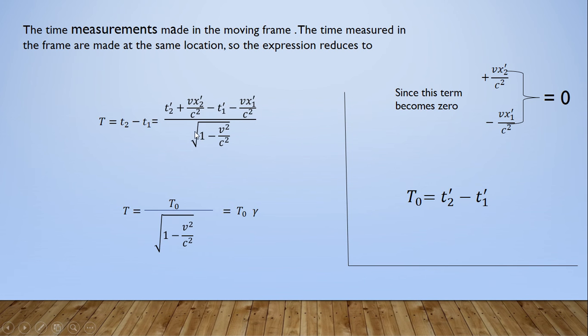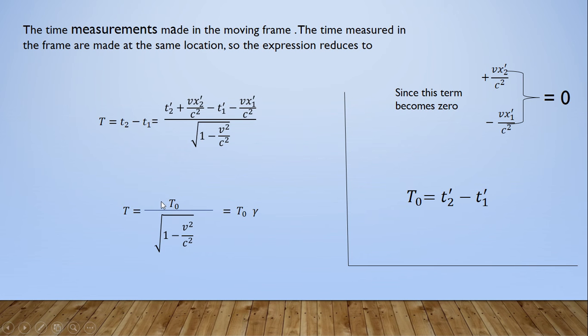This term becomes zero, and remain t2 dash minus t1 dash, which is equal to t naught. So the equation becomes like this.